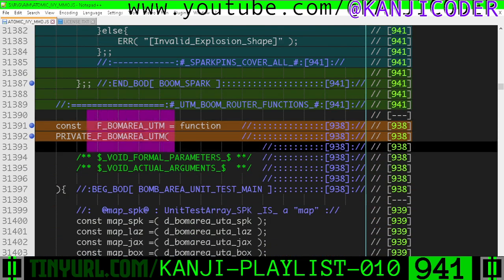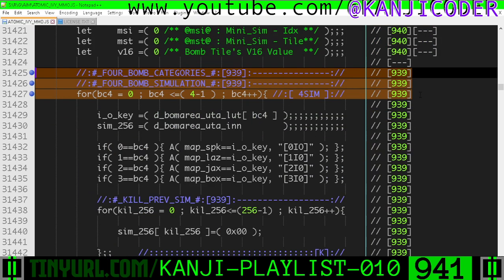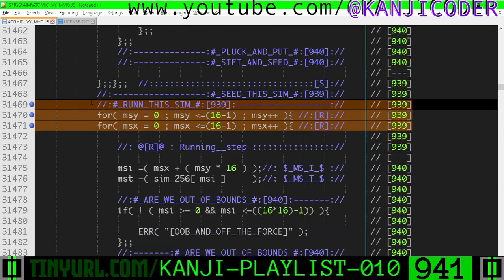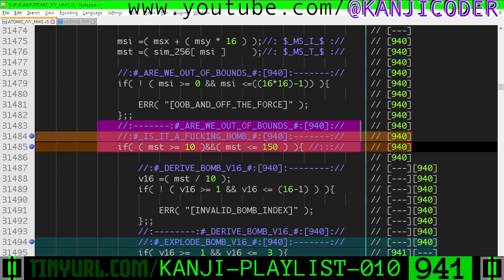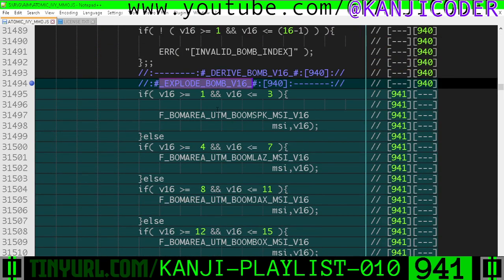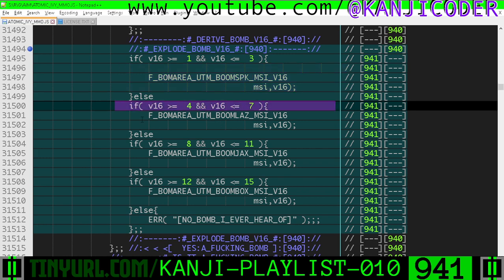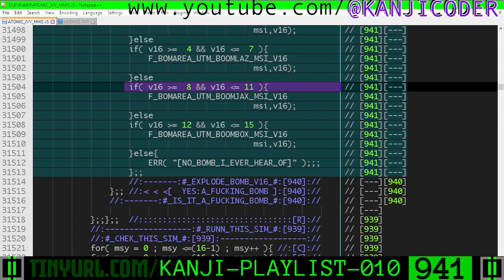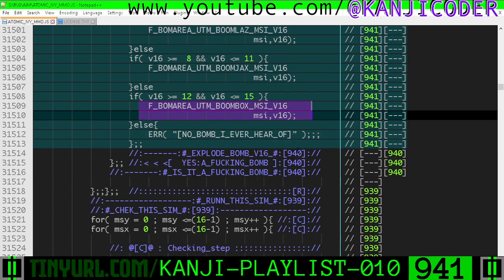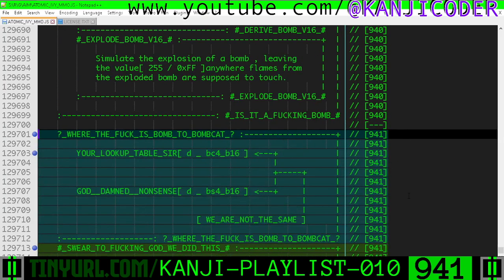In the unit test main section right here, okay? We're going through every single bomb category, going through every single tile in our simulation map, where we've decided we have a bomb, we're going to explode the bomb. If it's 1 through 3, that is a spark pin, okay? 4 through 7, boom laser, right? 8 through 11, boom jacks, right? And then 12 through 15, boom box, right? So we're going to use the respective helpers for the different types of bombs that we want to explode or detonate, okay?